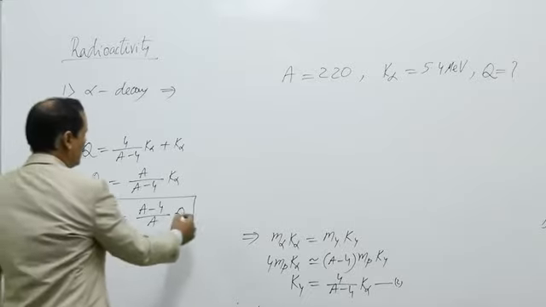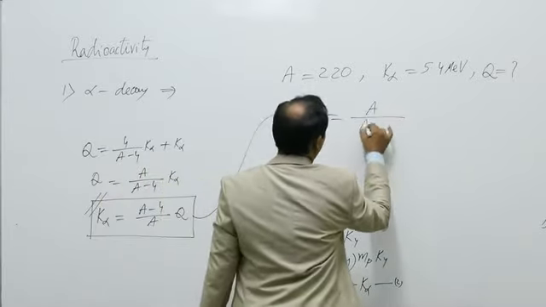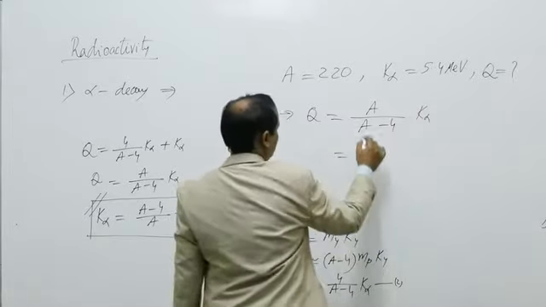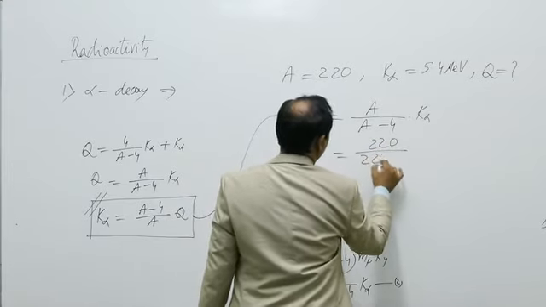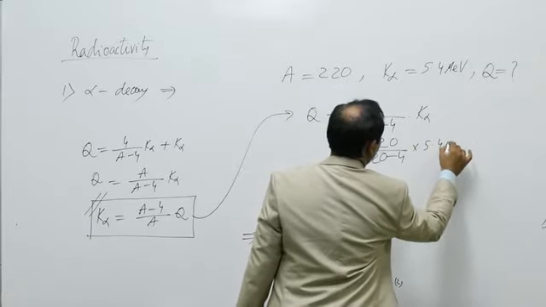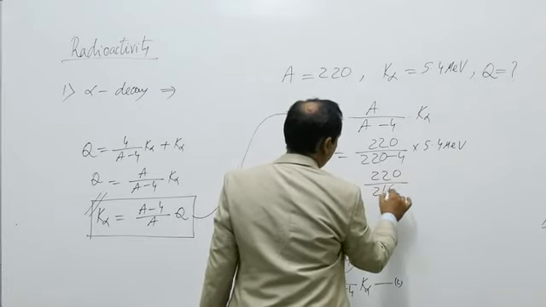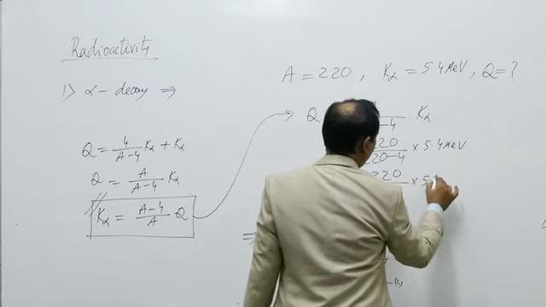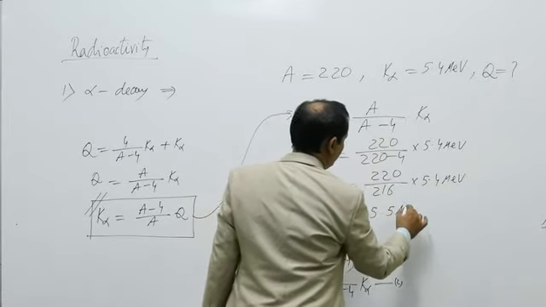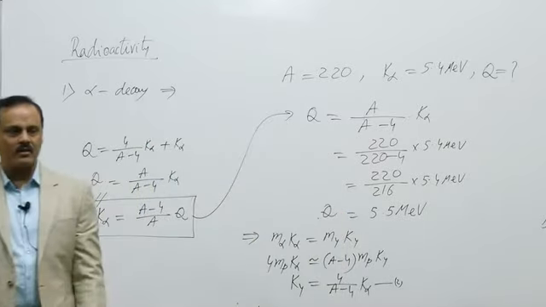So this we can obtain from the expression Q is equal to A by (A minus 4) into K alpha, that is 220 by (220 minus 4) into 5.4 mega electron volt. So it is 220 by 216 into 5.4 MeV. Solving this, we have 5.5 mega electron volt. That is the Q value of the reaction.